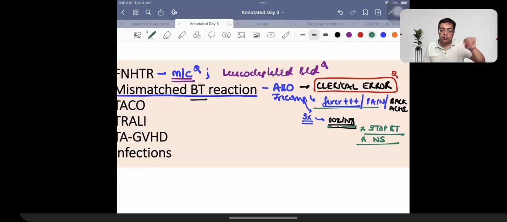Push normal saline. Fluid push quickly. And what is the third thing to do? The blood bag and the sample of the patient has to be sent back to the blood bank, so that they can again do the cross matching and they can confirm whether this was actually a reason of mismatched blood transfusion.